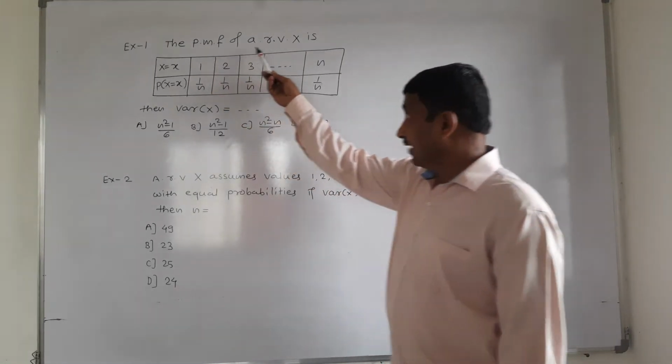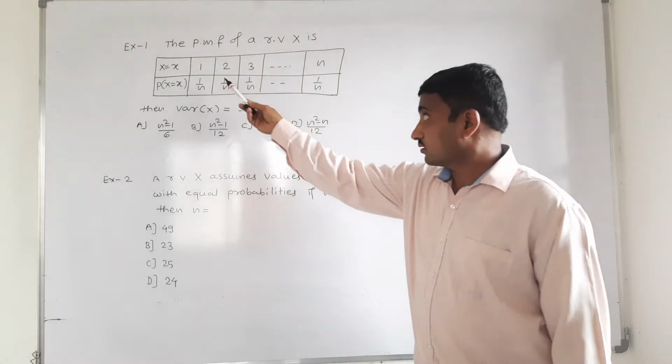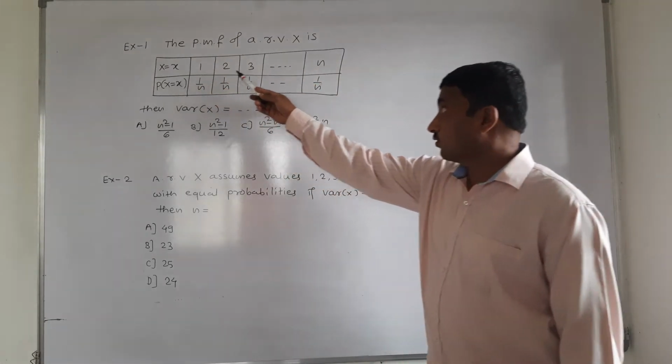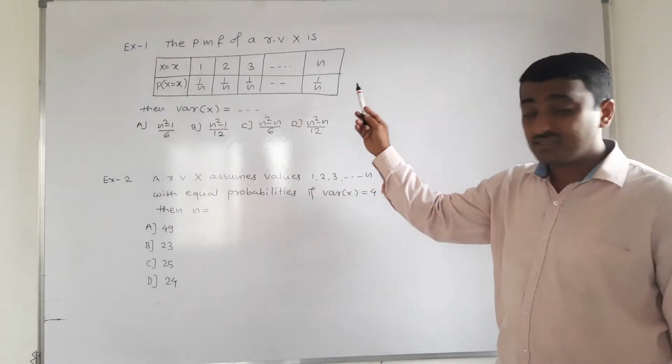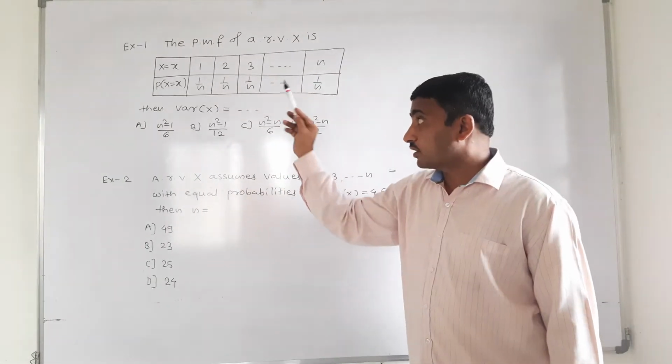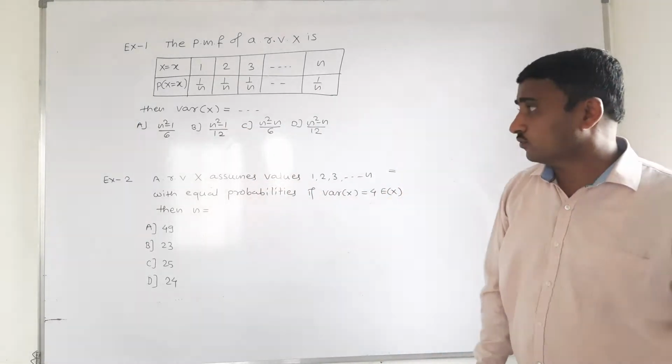First example, the probability mass function of a random variable x is this. That is, the random variable values are 1, 2, 3 and so on up to n, with corresponding probabilities 1 by n, 1 by n. That is equal probabilities. Each has equal probability. Then variance of x is equal to